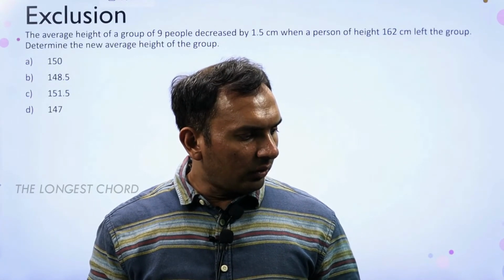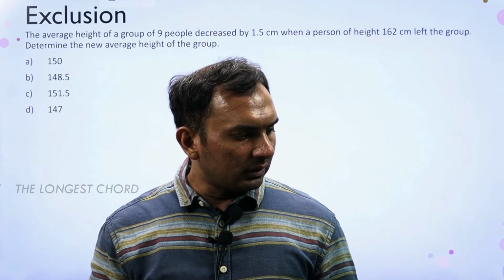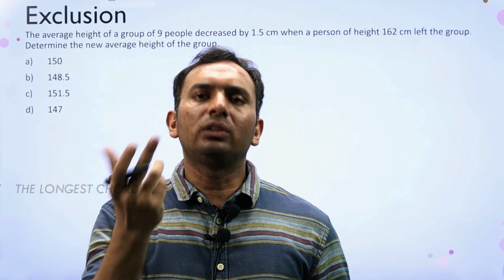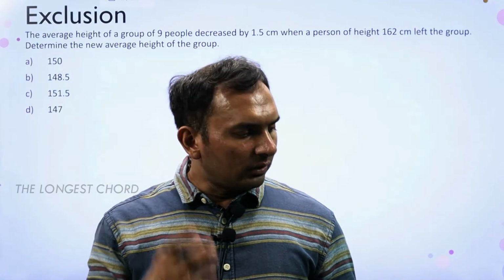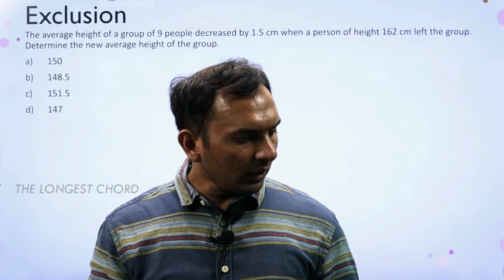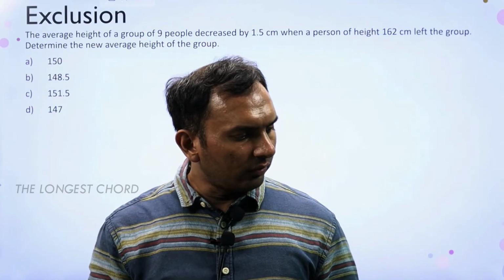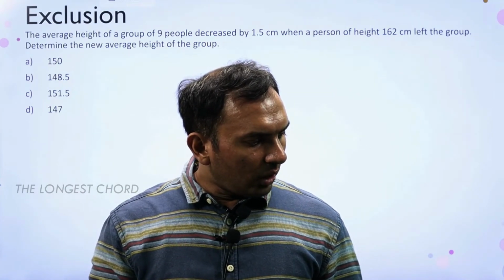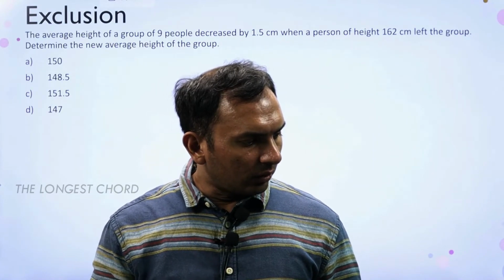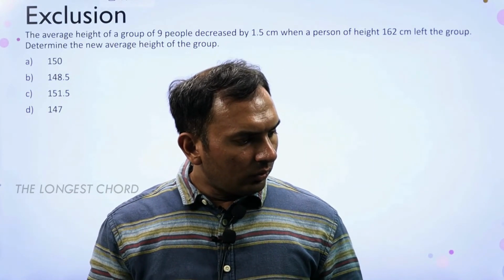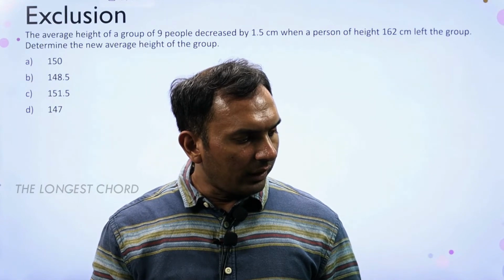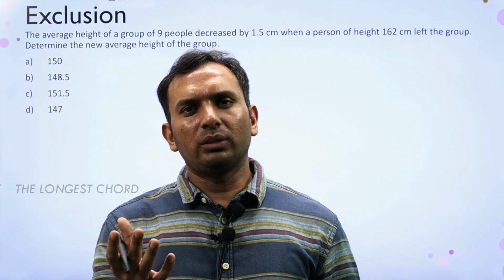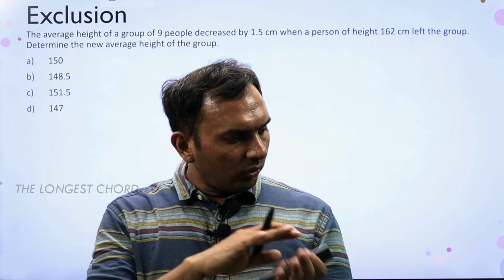The average height of a group of 5 people decreased by 1.5 when a person is removed. Now here the value itself is given, that 162. And when it is removed, 1.5 decreases. So determine the new average height of the group. So can we say that if that height was equal to the average, there would have been no change. If it is removed, it is decreased.